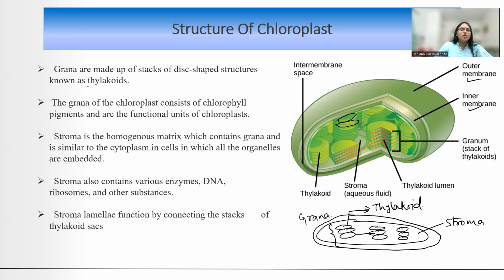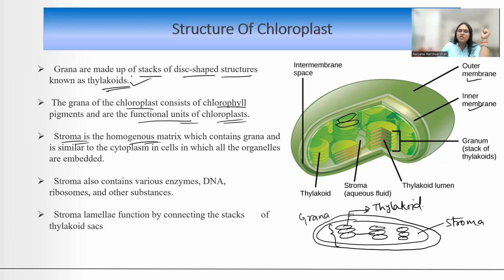Okay, so let us give a quick reading. Grana are made up of stacks of disc-shaped structures, which are, what are they called as, children? Thylakoids. You have to remember the grana of the chloroplast contains chlorophyll, and which are the functional units of the chloroplast. It is because of this green pigment chlorophyll that the plant is able to do photosynthesis. Then अंदर का जो space है, matrix है, उसको stroma कहते हैं.